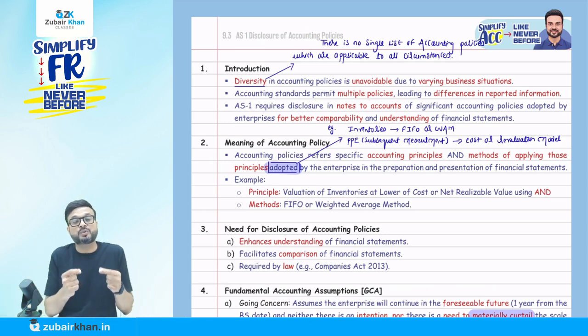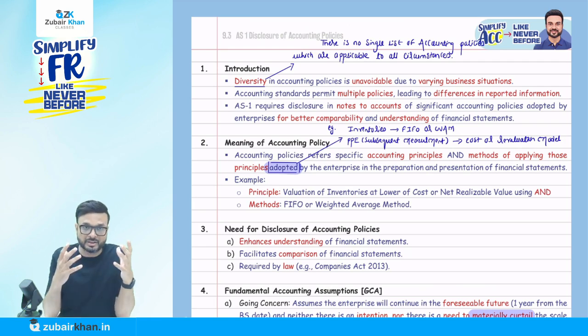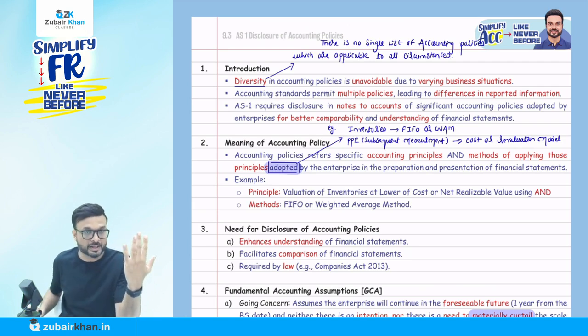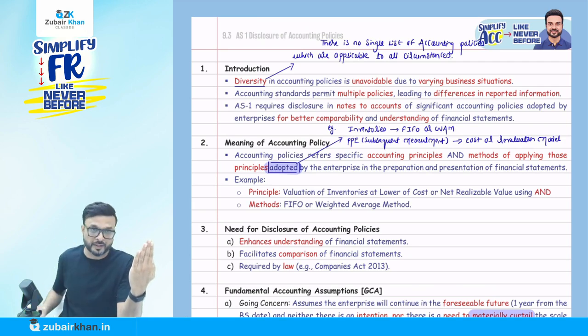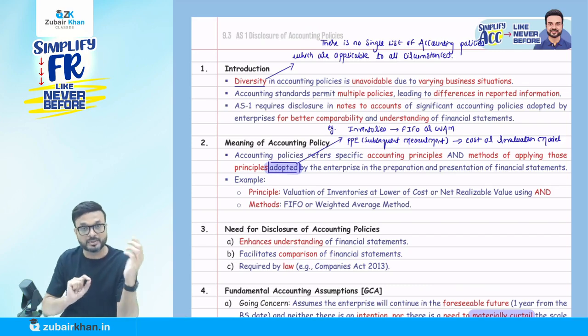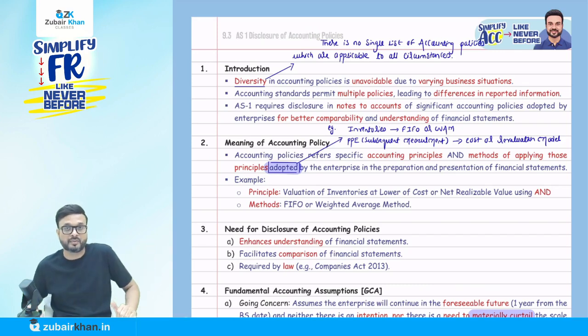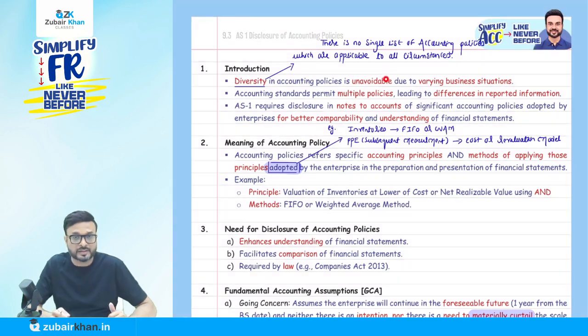So how will the users of the financial statement know? Imagine you have a balance sheet or P&L account in front of you. How will you come to know how they have done the valuation of inventory, the closing stock, that year? It should be mentioned. I'm just giving you one example, inventory valuation. There are so many accounting policies, so it is important to disclose them.